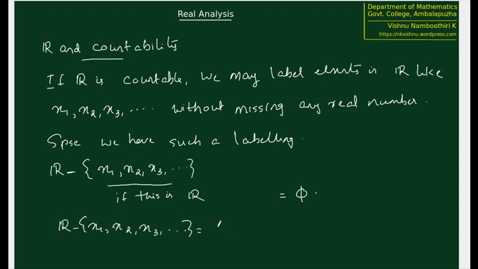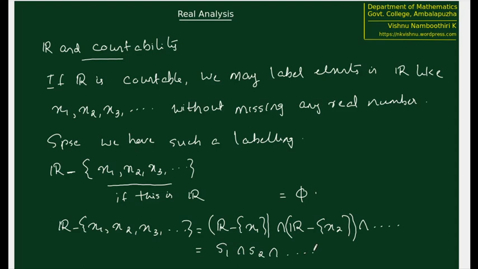Fine. Let us try to rewrite this set theoretical difference in the following way: R minus {x1, x2, x3, etc.} is equal to (R minus x1) intersection (R minus x2) intersection, etc. This is correct. From R we are removing x1, from R we are removing x2, and the intersection of these is going to be, since we are removing x1 from this set, x2 from this set, x3 from the next set, the intersection cannot contain x1, x2, x3, etc. and the intersection will contain everything else. Therefore we have the intersection in the form S1 intersection S2 intersection, etc.